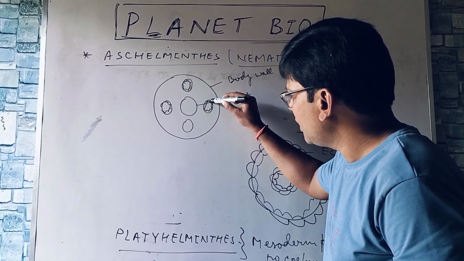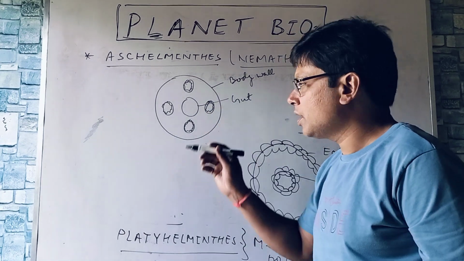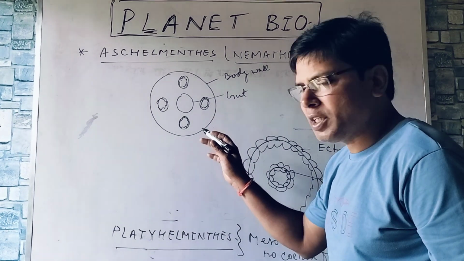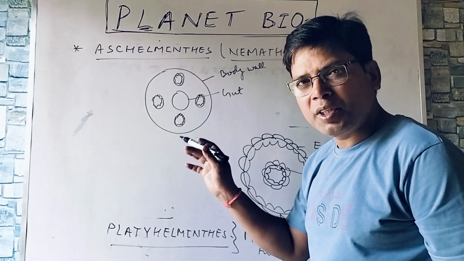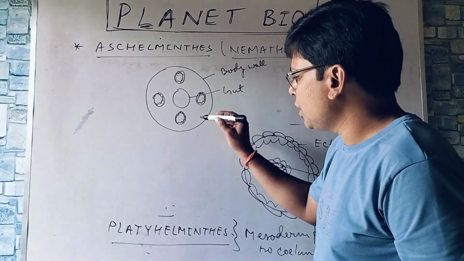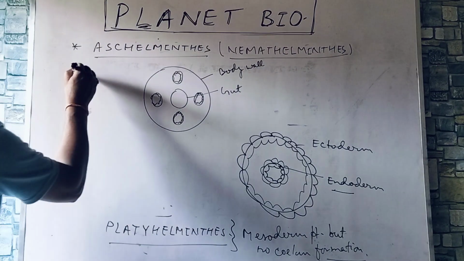They have taken forms of small pouches. Mesoderm is present, but the splitting of mesoderm has not occurred, right? So this one is called pseudocoelomate. Pseudo means false coelom.